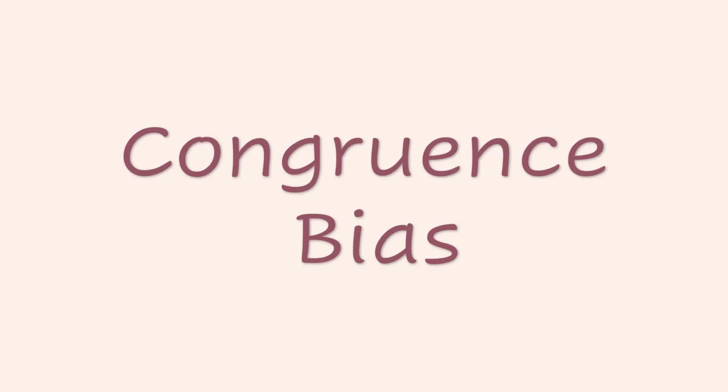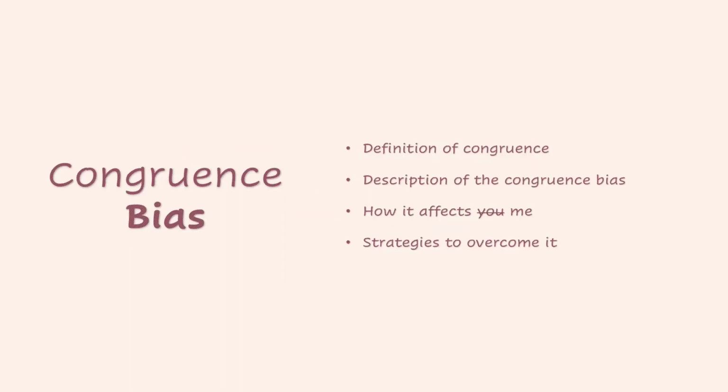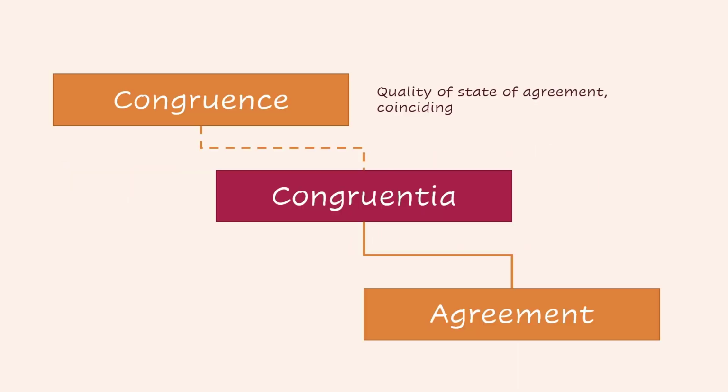Let's talk about congruence bias. In this video, we will talk about the definition of congruence, the description of the bias, and some discussion about it. Then we will give some examples of how it affects me and some strategies to overcome it. The word congruence is defined as the quality or state of agreement or coinciding. It comes from the Latin congruentia, which means agreement.